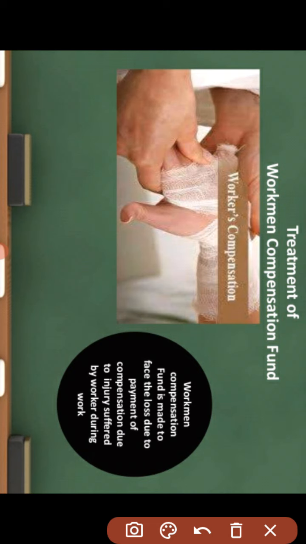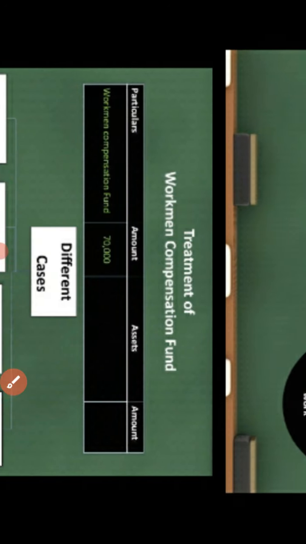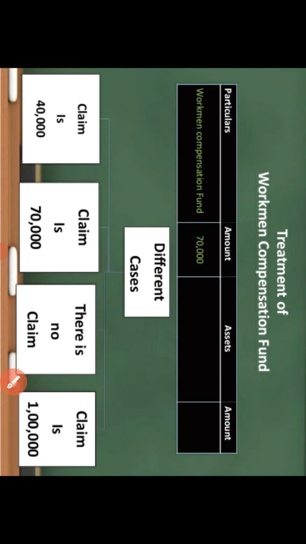Okay, so this workman compensation reserve is made for any uncertain or unfavorable events that happen, so we provide for the payment, for making the compensation for the injured person. Let's see in the next.